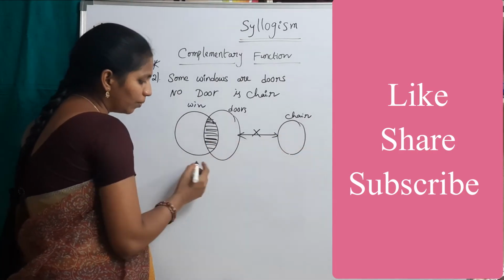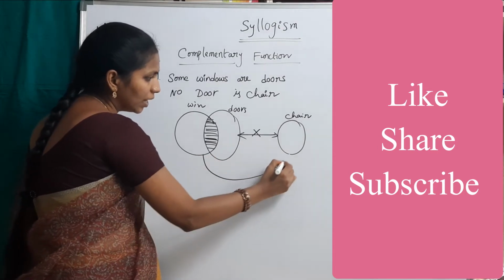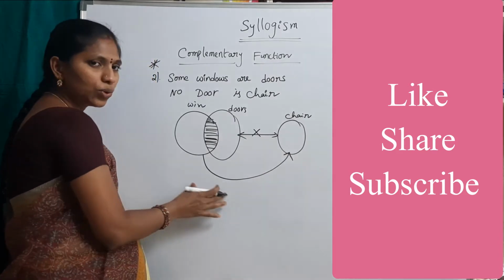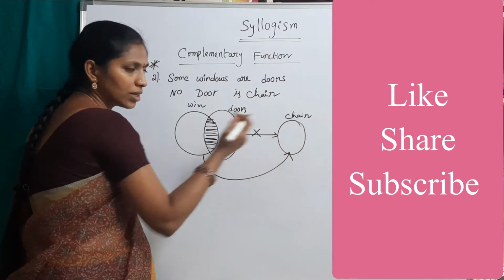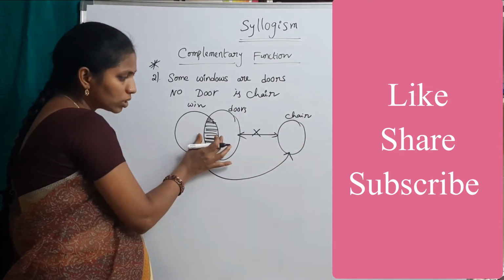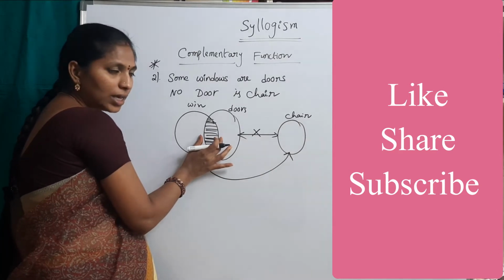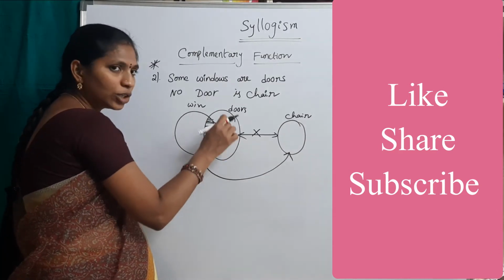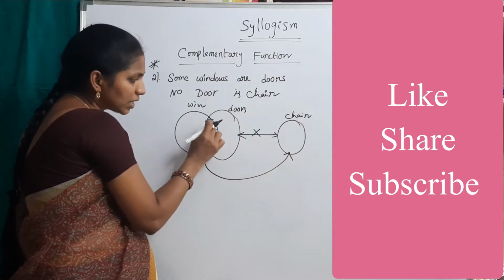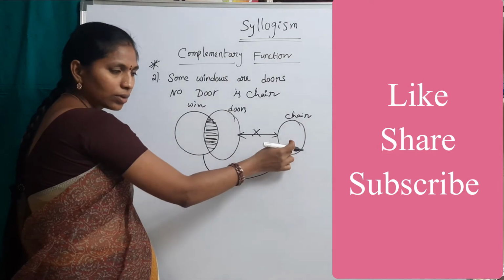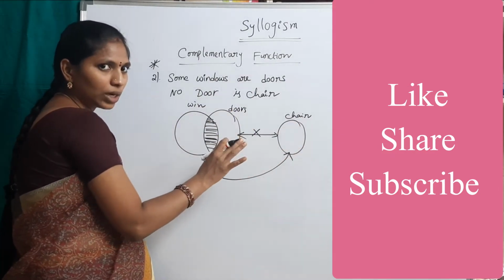From these two, windows and chairs, we can conclude that some windows are not chairs, because this some part is included in which part? Doors. There is no relation between doors and chairs. Some doors are not chairs, so some windows are also not chairs. We can conclude like that.